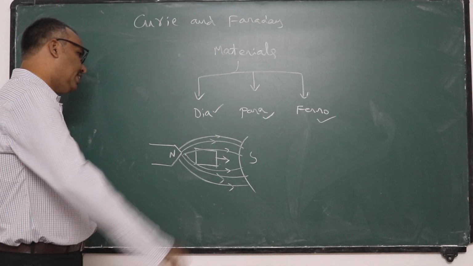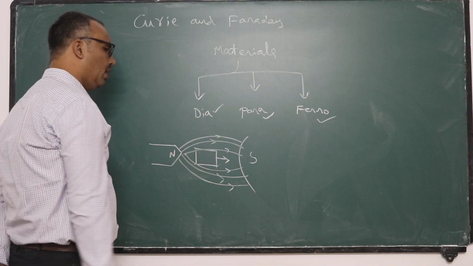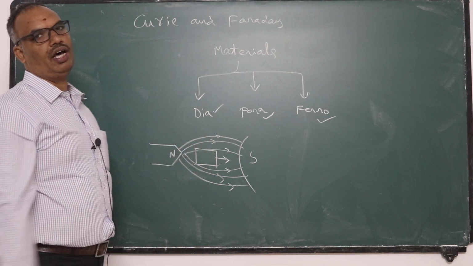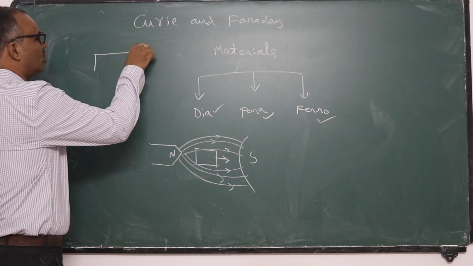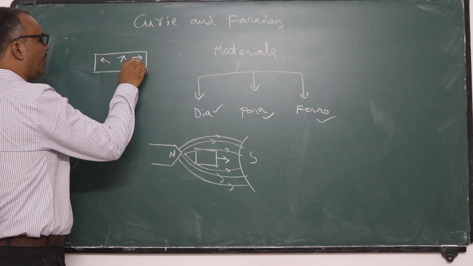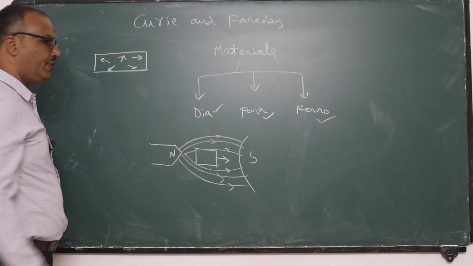And this diamagnetic material will get feeble magnetism in a direction opposite to the field. Every substance possesses so many atomic magnets. Already you know about this idea. These atomic magnets are randomly distributed.